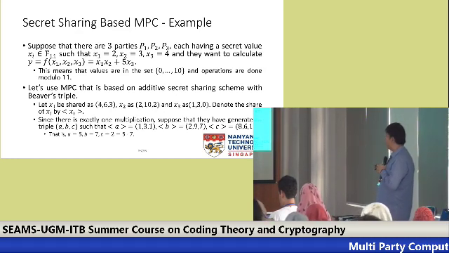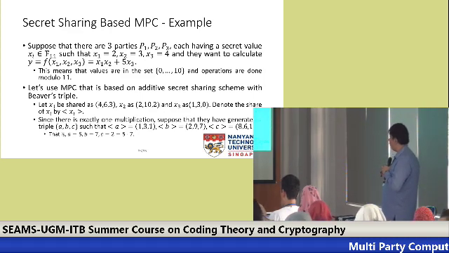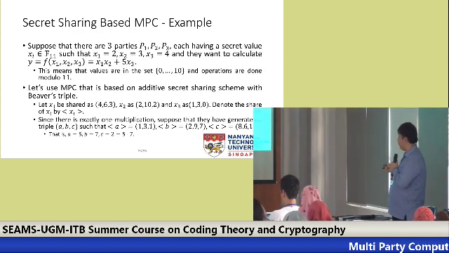This means that party 1 receives 4, party 2 receives 6, party 3 receives 3, and the same for x2 and x3. You can check that 4 plus 6 plus 3 is indeed 2, 2 plus 10 plus 2 is indeed 3, and 1 plus 3 plus 0 is indeed 4. Again, modulo 11.